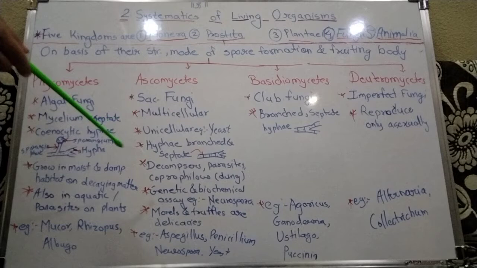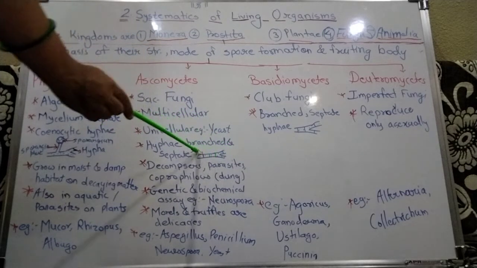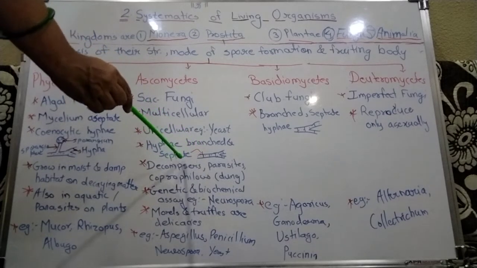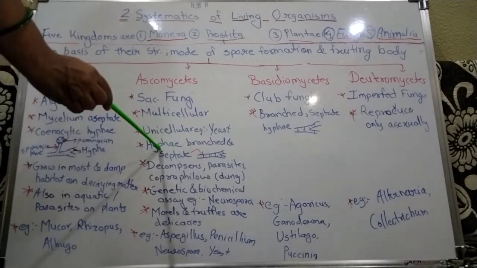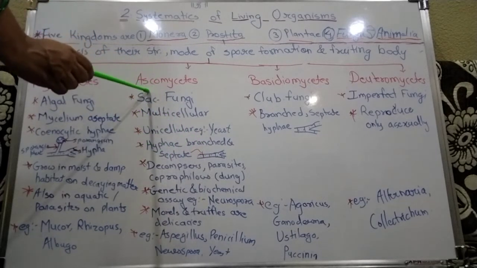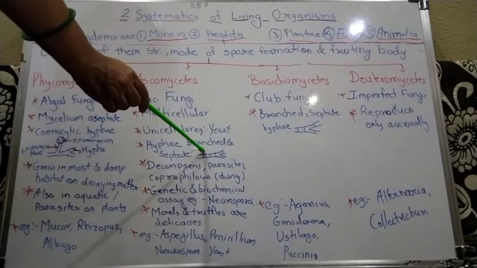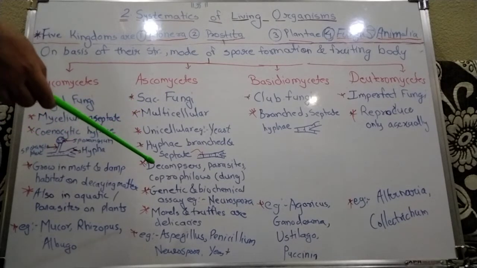The hyphae are branched, meaning they have branches, and septate, meaning the partition wall, that is the septa, is present. Ascomycetes can be decomposers, parasites and coprophilous.